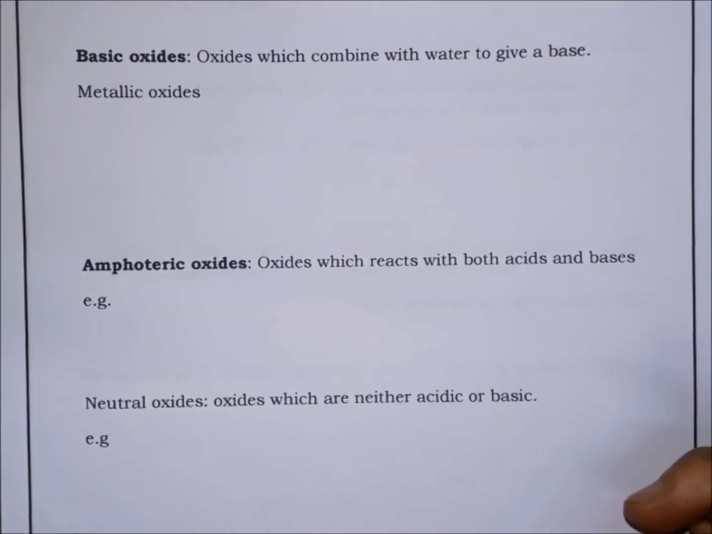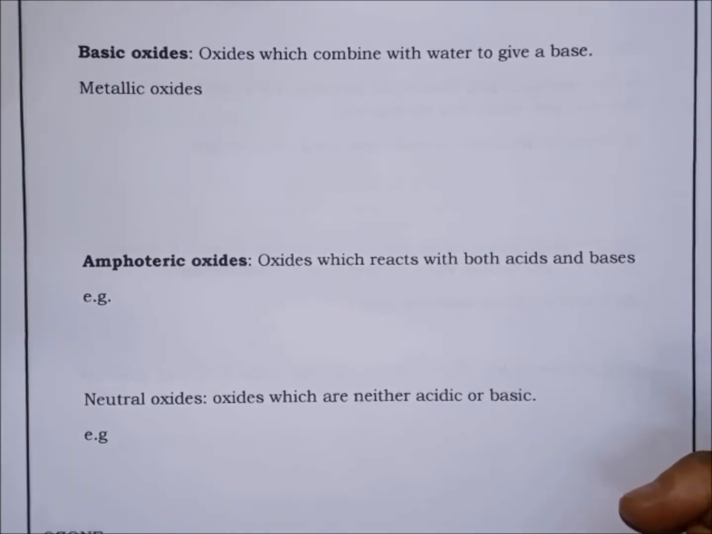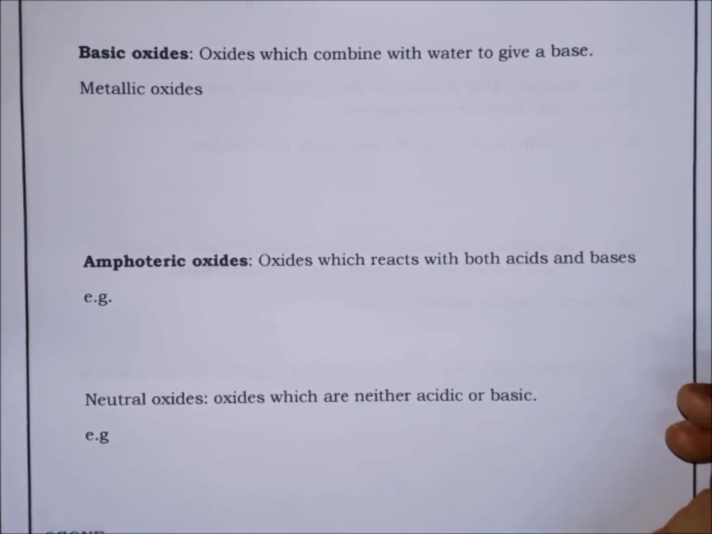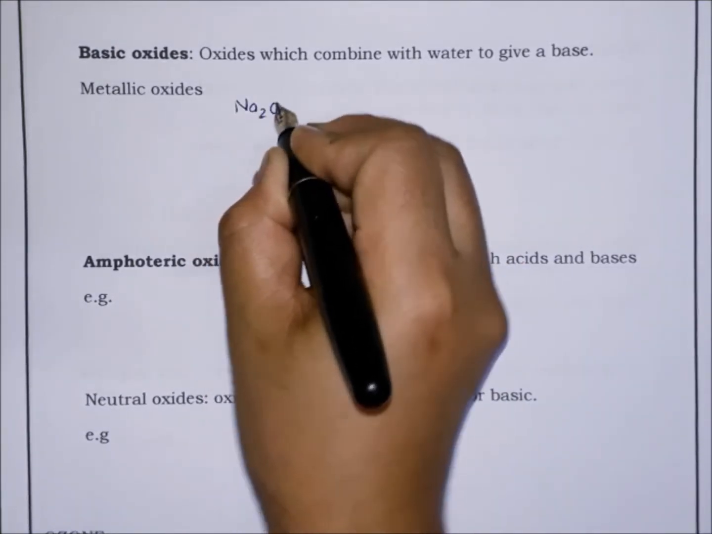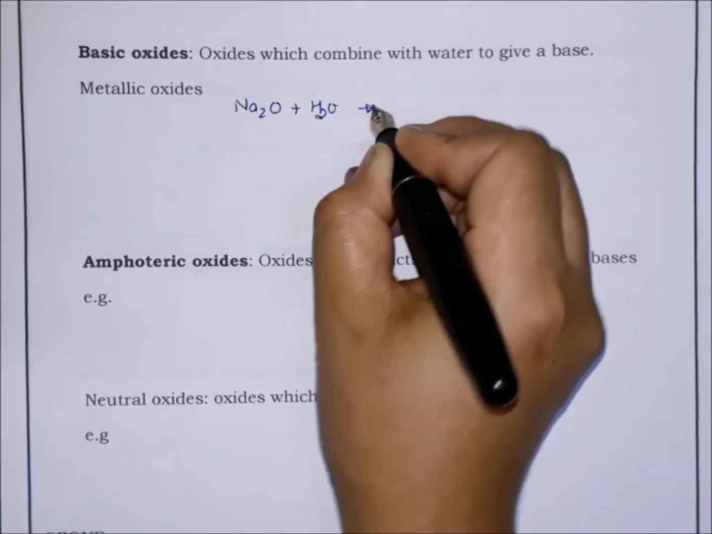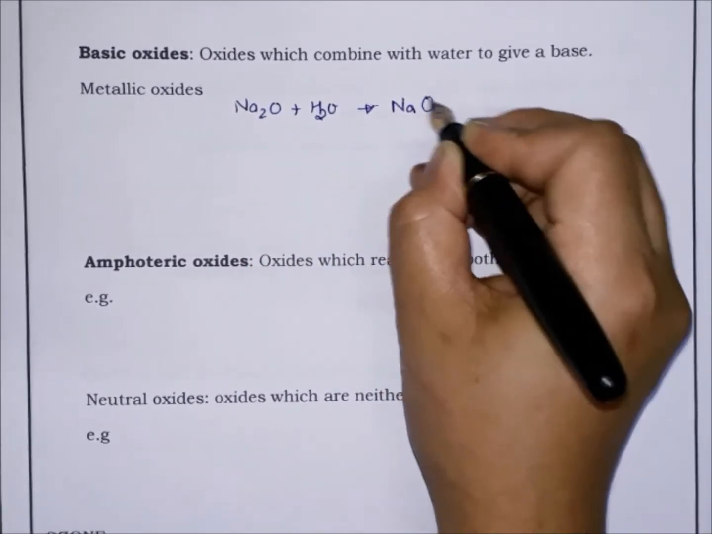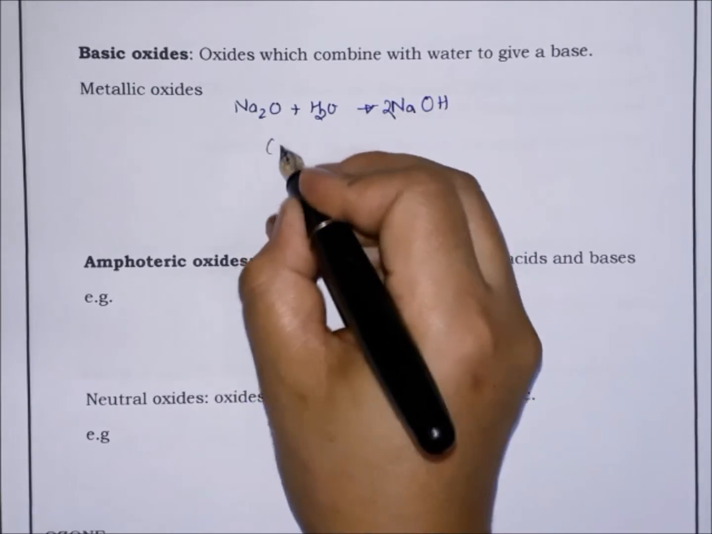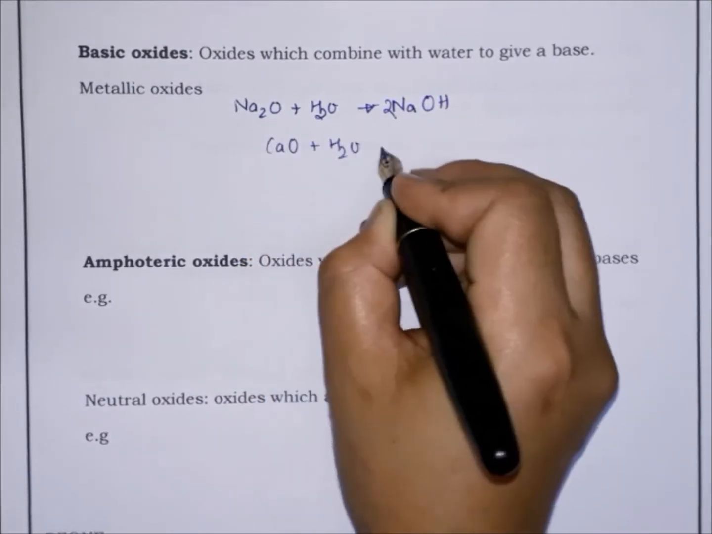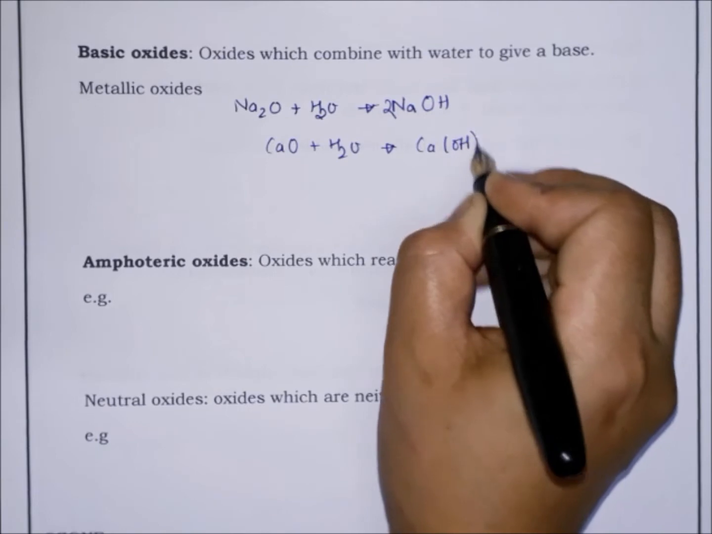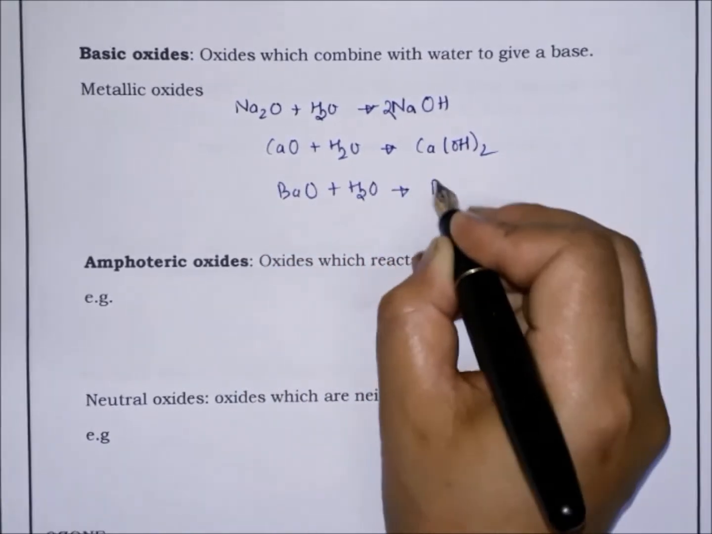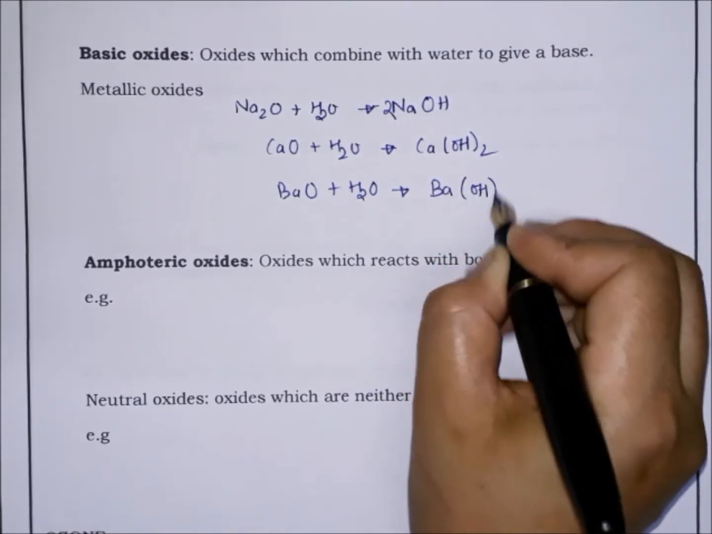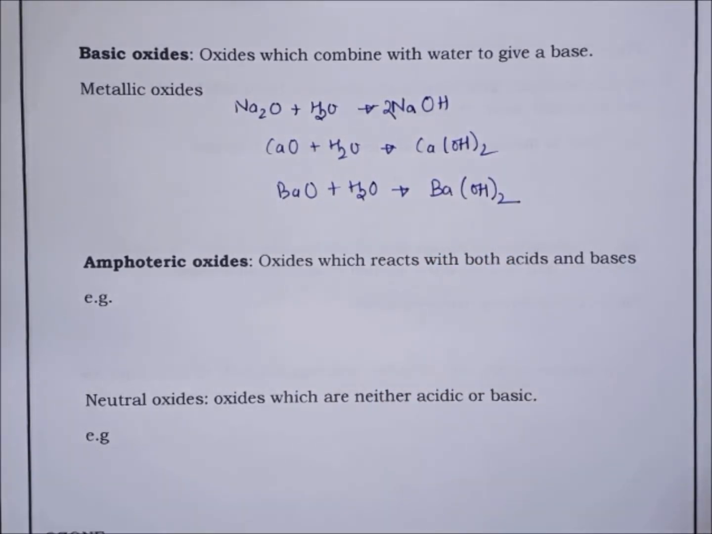Now next is basic oxide. An oxide which combines with water to give a base is a basic oxide. Most of the metallic oxides are basic in nature. Why? Because on dissolution in water they give a base, like sodium oxide in water gives sodium hydroxide, calcium oxide in water gives calcium hydroxide, barium oxide in water gives barium hydroxide. So most of the metallic oxides are basic in nature.